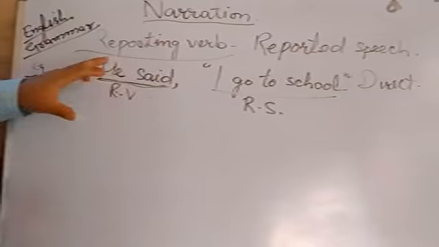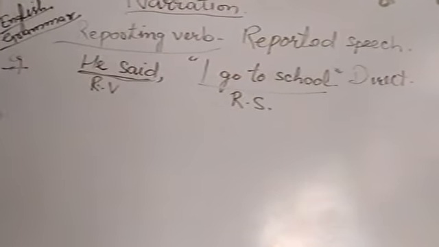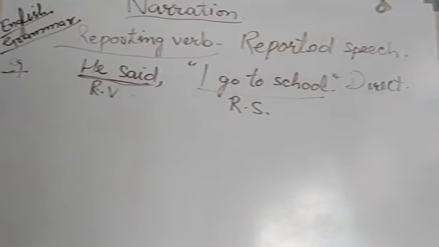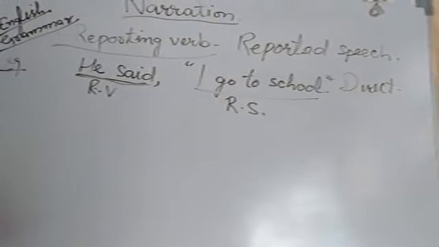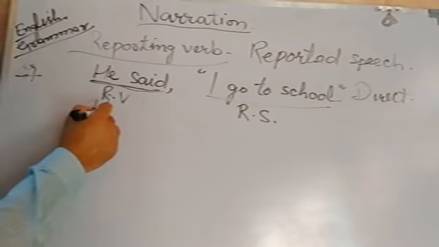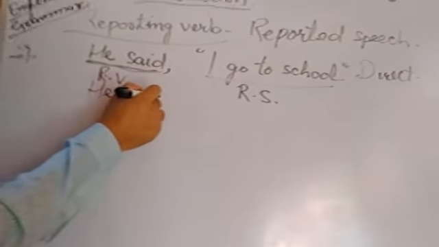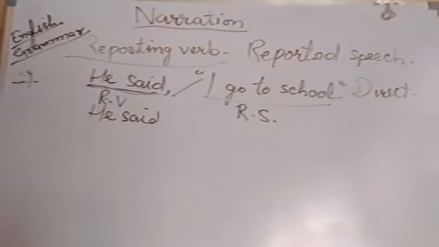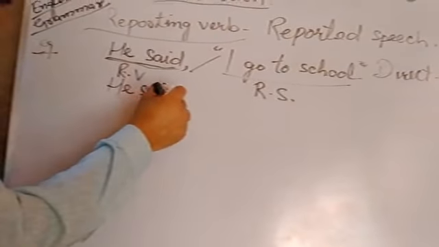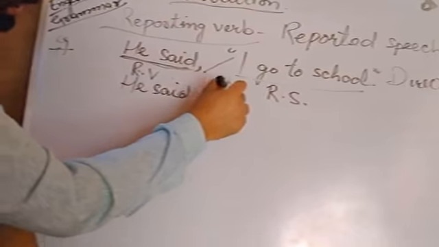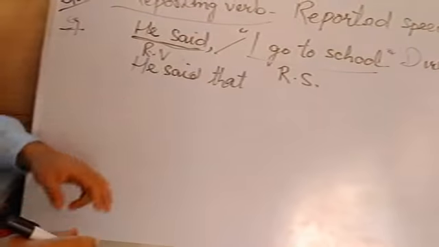When we pass on the same information to another person, we change it into indirect. For example, he said, and to remove these inverted commas, we use the conjunction that. Now the person gets changed.